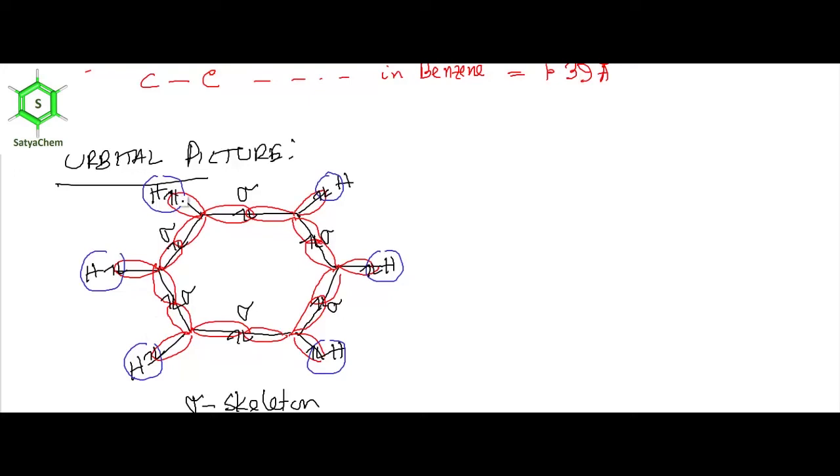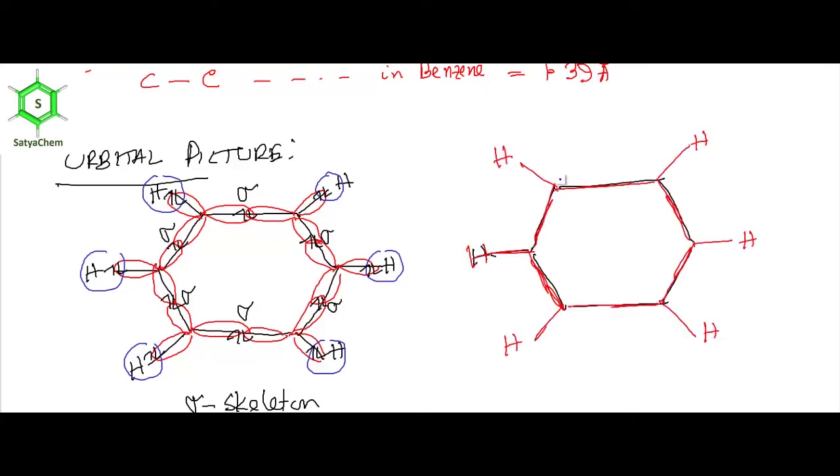Now I will draw the pi skeleton of benzene, because if I show you the sigma skeleton and pi skeleton in a single picture, the picture looks very messy, so I don't want that. These are the unhybridized p orbitals. I am showing them in green color. Okay, I am drawing the pi electron here, the p orbital.